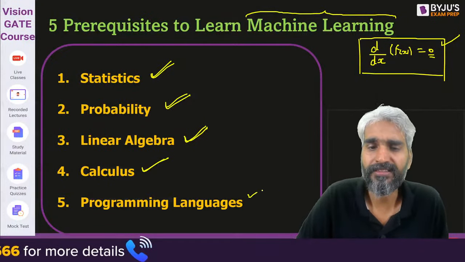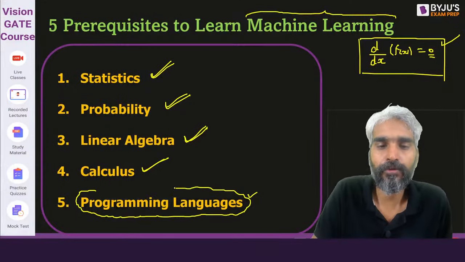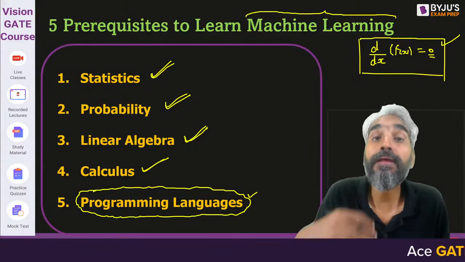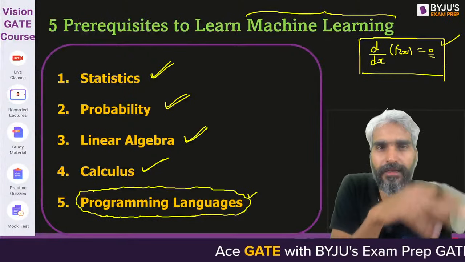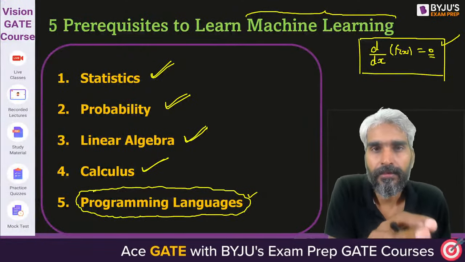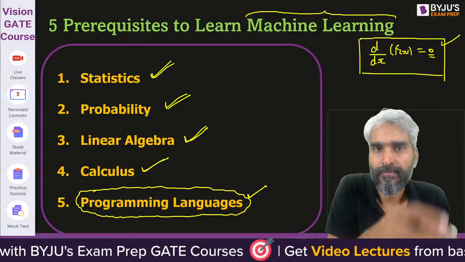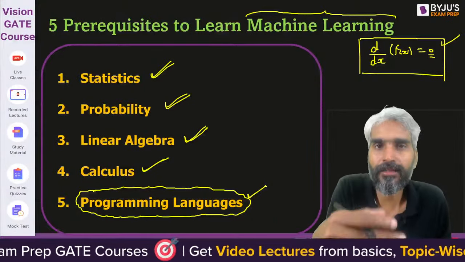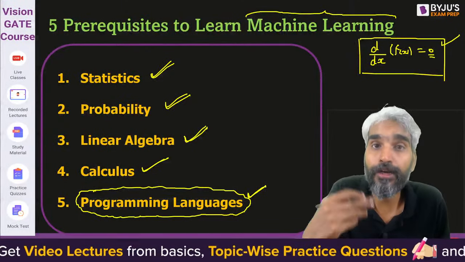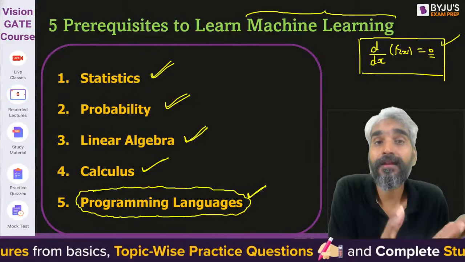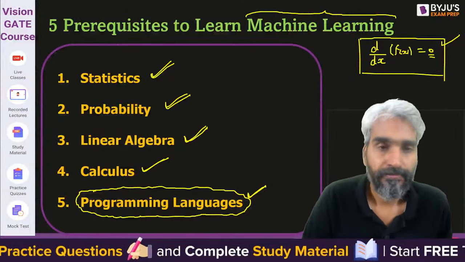Finally, the programming language. Sir, what is the need of a programming language? Please try to understand. Programming languages are used when you try to implement the concept of machine learning, to get the idea of how well your algorithm is behaving. You will run your algorithm, the one which is eventually learning, using that programming language, and you will analyze how well your algorithm is performing on a given set of data. Clear?